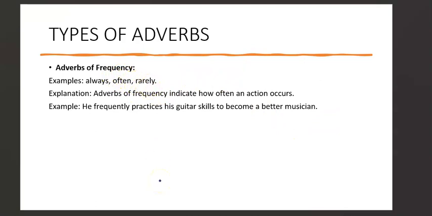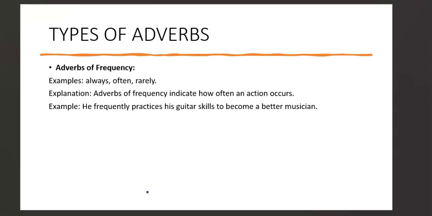Rarely, maybe: they write essays rarely, or they rarely write their essays. They are always eating maybe fries. So these are adverbs of frequency that tell us how often an action occurs. They eat fries frequently.